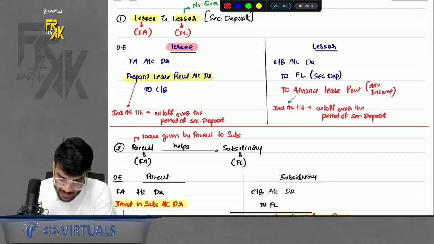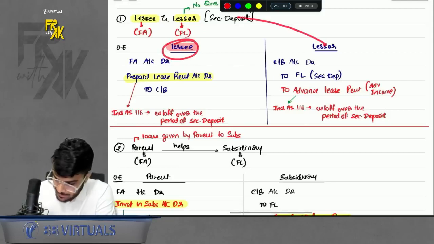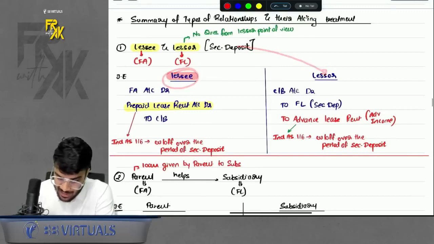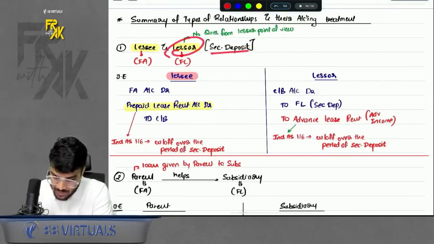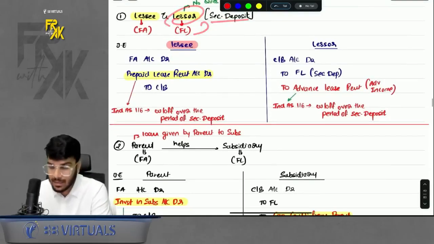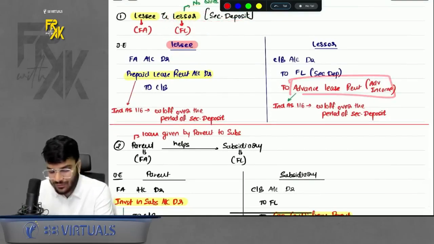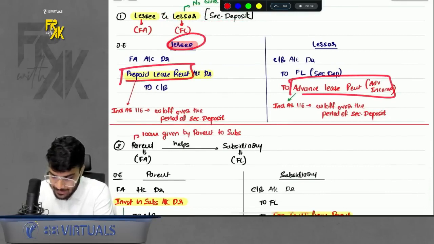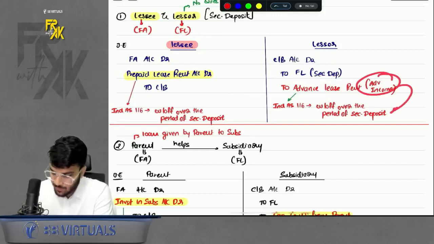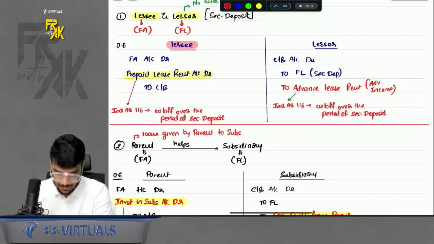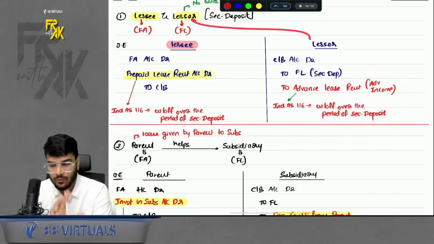Acha. We discussed from the lessee's point of view. But what about the lessor? Generally a question is not asked from the lessor's point of view. But by chance if it comes, for the lessor the deposit was a financial liability. So the difference will come on the credit side. So if the lessee was treating the difference as prepaid lease rent, the lessor will treat it as advance lease income, and such advance income will be written off through P&L over the period of 5 years. Simple. But there is no question from the lessor's point of view, to be honest.